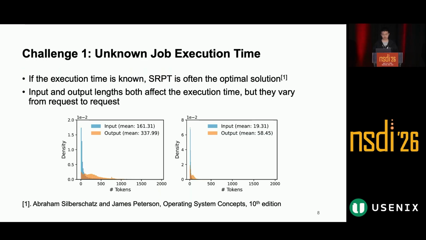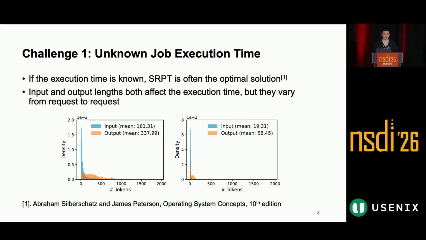The first challenge is that the total job execution time is unknown. If we knew the exact remaining execution time of every job, then the shortest remaining processing time, or SRPT, would be a strong scheduling policy for minimizing average latency. However, LLM inference does not give us this information.